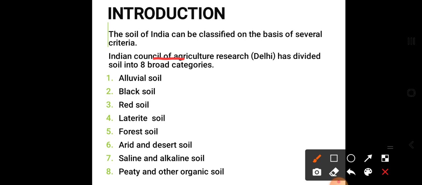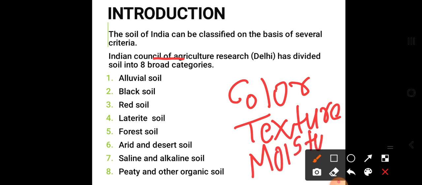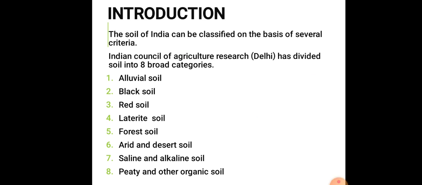Agricultural Research in Delhi has classified or divided the soil of India according to bases such as color, texture, moisture content and minerals present in the soil. According to these criteria, the Indian Council of Agricultural Research, which is present in Delhi, has categorized the soil into 8 types.